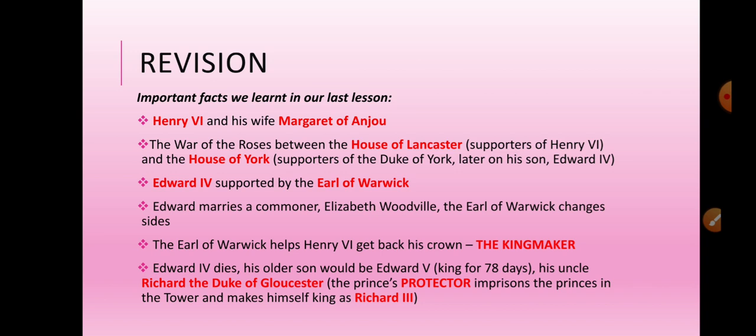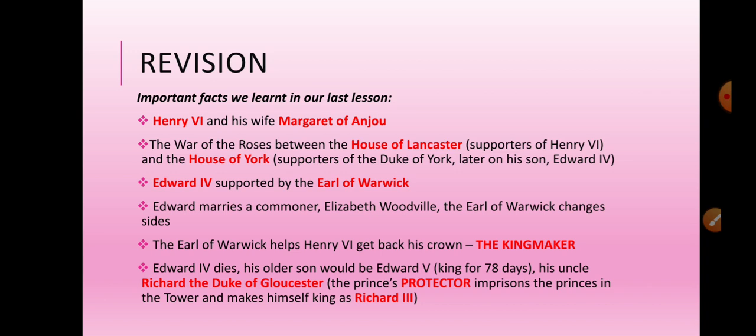As we mentioned earlier, the two houses used two different roses. Lancaster wore the red rose, and the House of York used as a symbol the white rose. Margaret of Anjou, the wife of Henry VI, declared the Duke of York a traitor, and this is how the War of the Roses started.